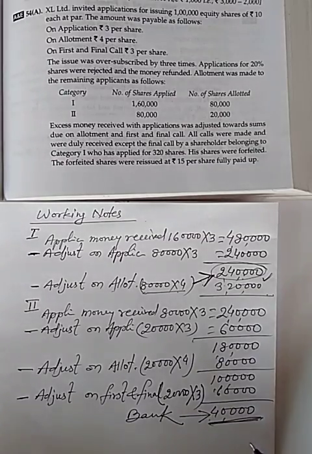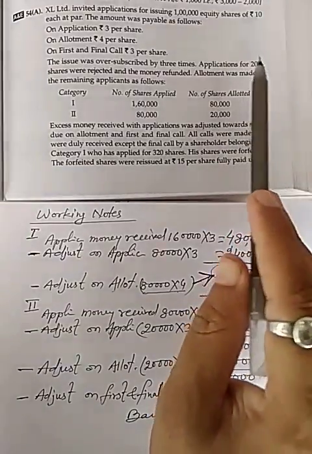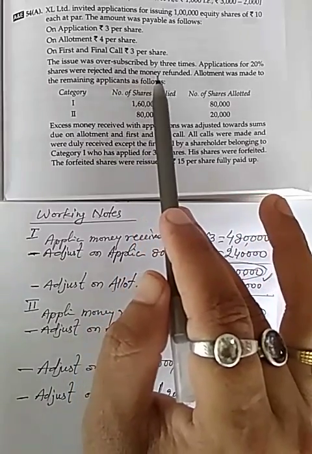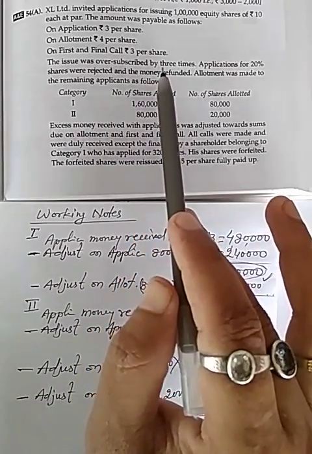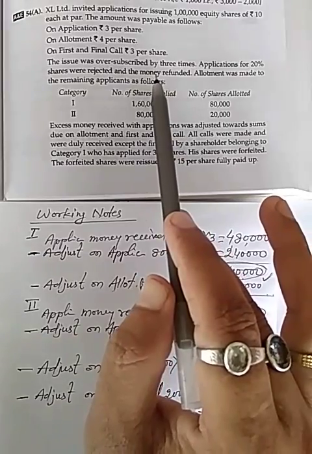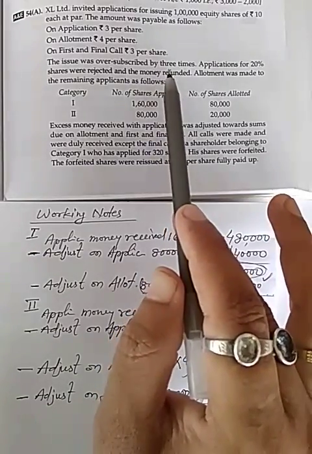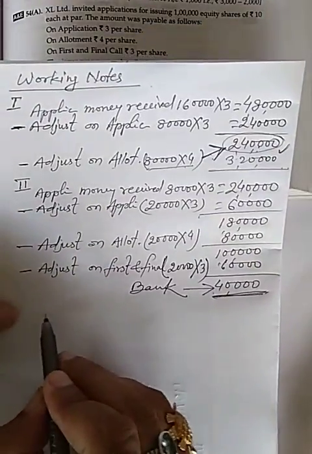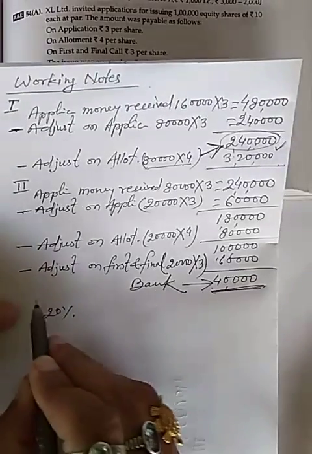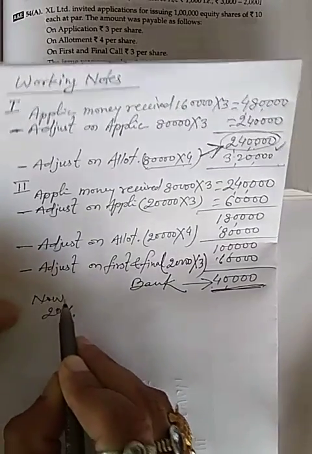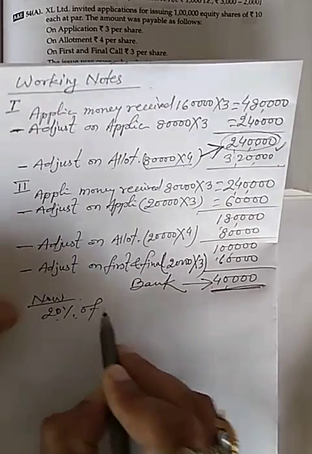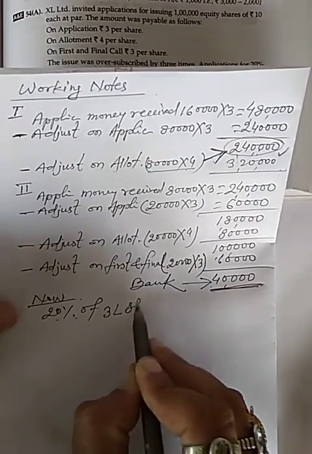Now the question is also saying 20% of shares were rejected and the money refunded. So 20% means 20% of 3 lakh shares.